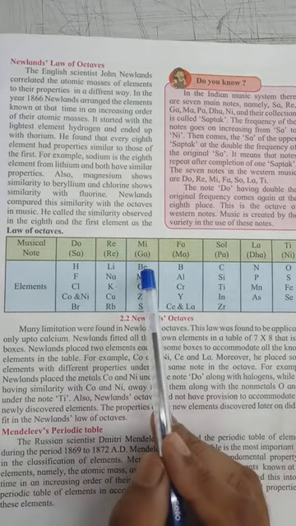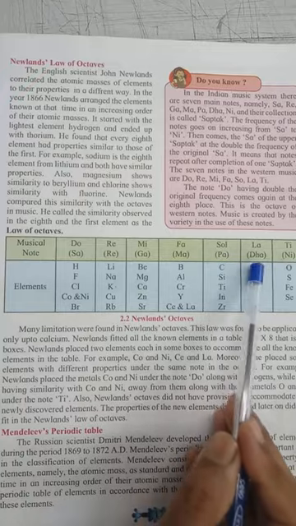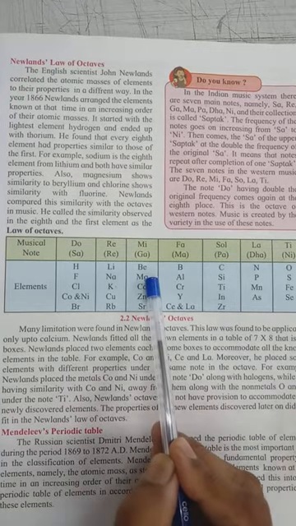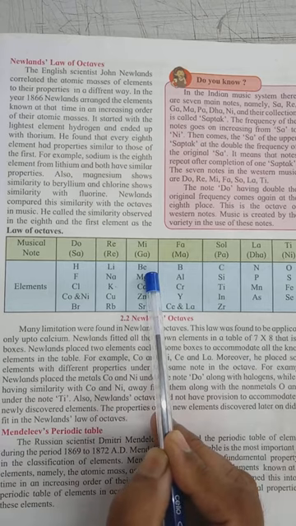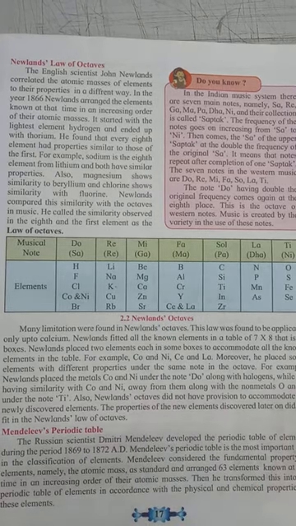If you start numbering from beryllium, 1 2 3 4 5 6 7 8, at the eighth place is magnesium, meaning magnesium has properties similar to beryllium. Every eighth element has properties similar to those of the first element.